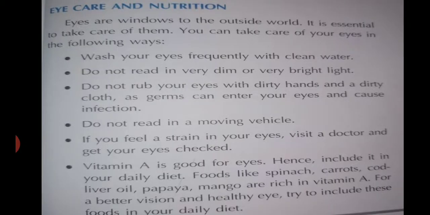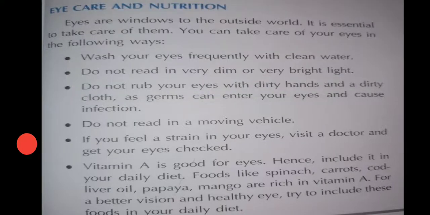Students, you know that eyes are the window to the outside world, so it is essential to take care of them. So you can take care of your eyes in the following ways. Wash your eyes frequently with clean water and do not read in very dim or very bright light. Do not rub your eyes with dirty hands and dirty clothes, as germs can enter your eyes and cause infection.